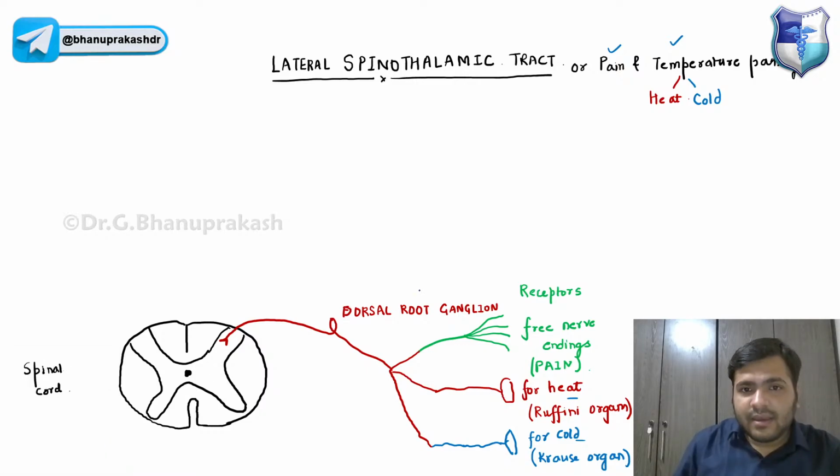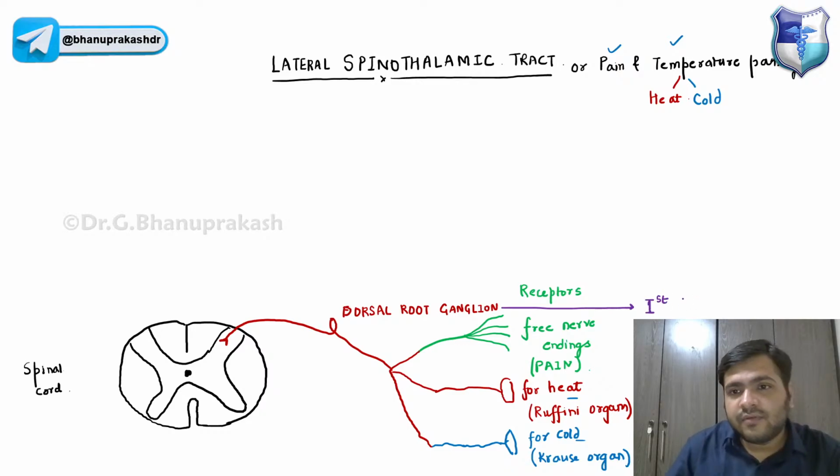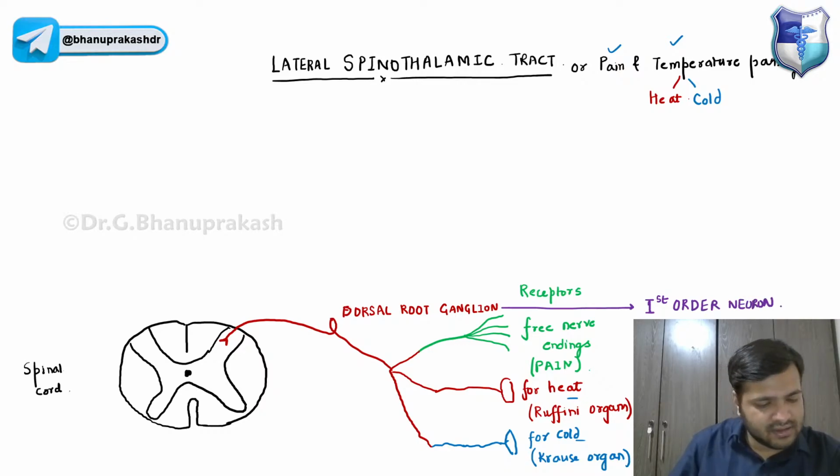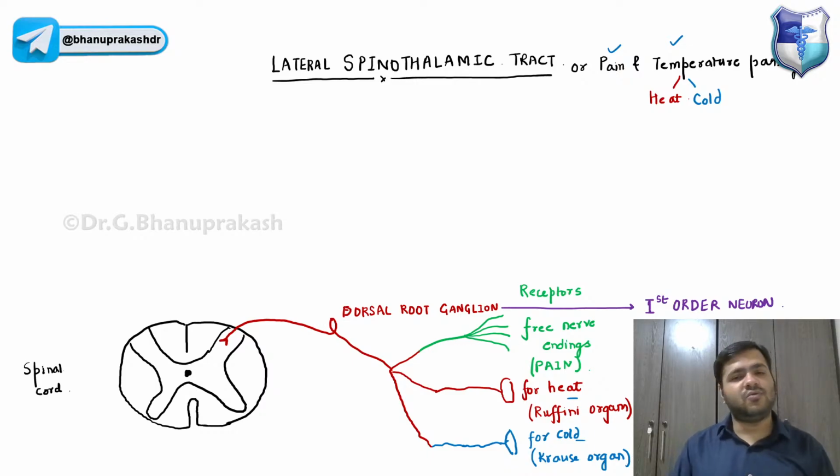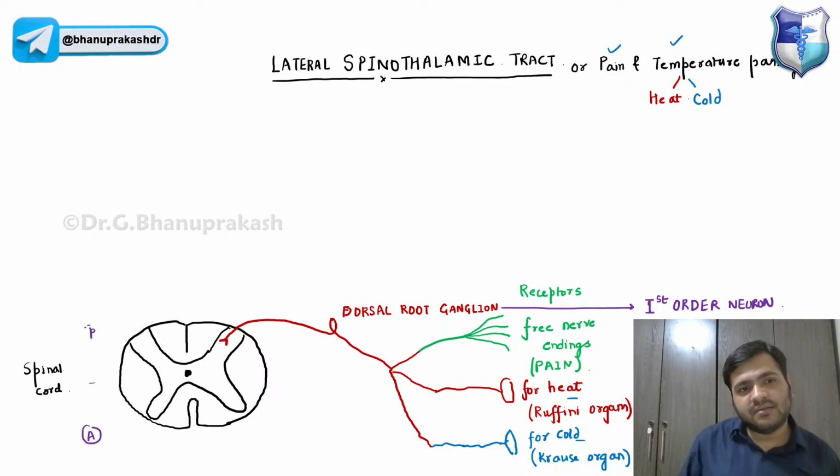So I can easily say that this dorsal root ganglion is the first order neuron. Please try to label it side by side because it will make your work easy. It is the first order neuron, the dorsal root ganglion. Dorsal means, because obviously this is the anterior side of the spinal cord, this is the posterior side.